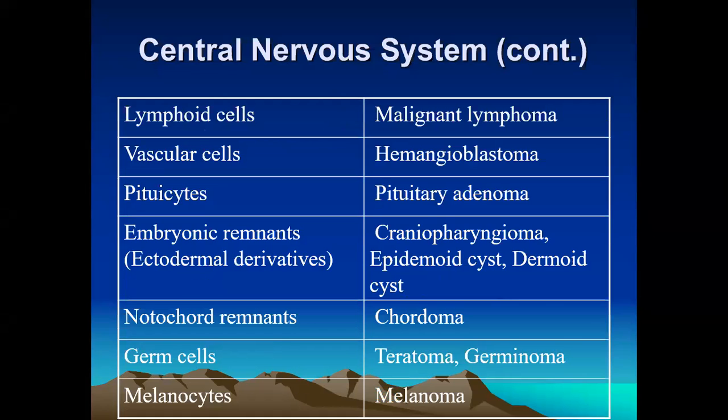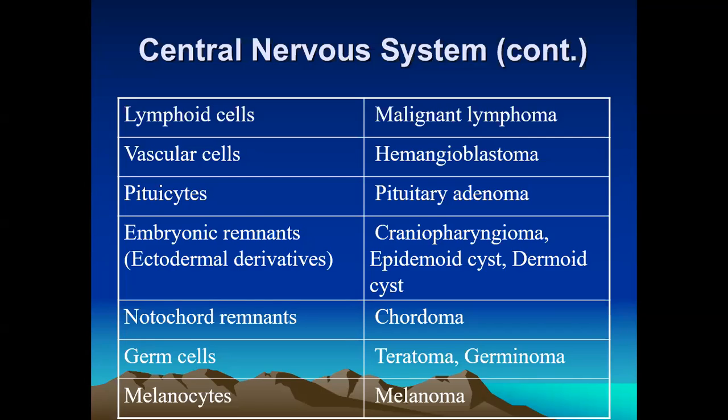The other cell of origin is the lymphoid cell. Tumors arising from lymphoid cells are called malignant lymphomas. Tumors arising from vascular cells are called hemangioblastomas. Pituitary tumors arising from pituitary cells are called pituitary adenomas. Tumors arising from embryonic remnants are called craniopharyngiomas and chordomas.